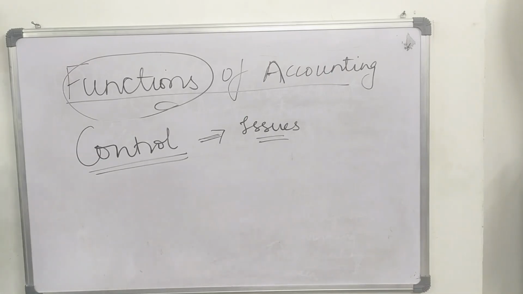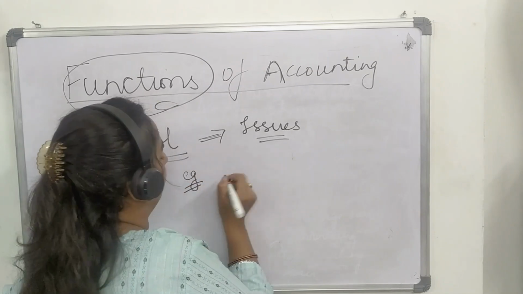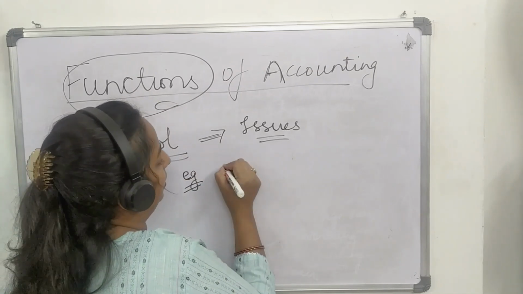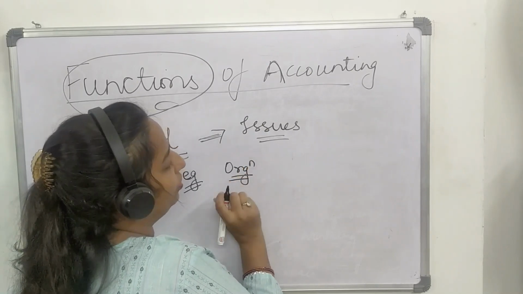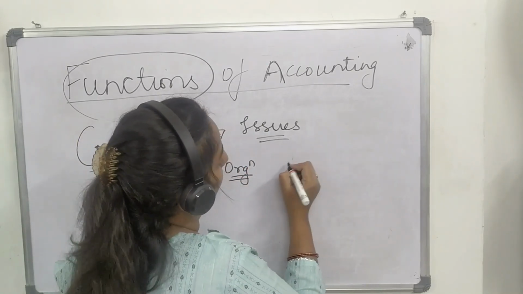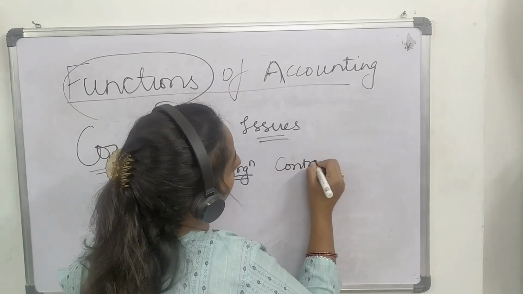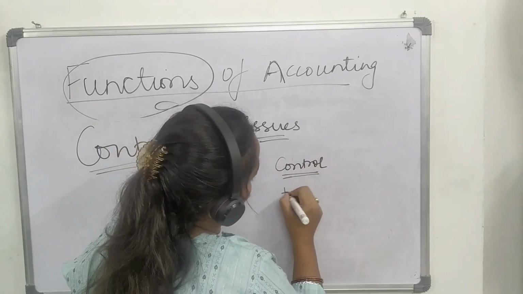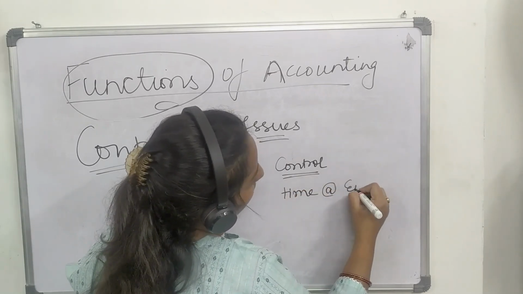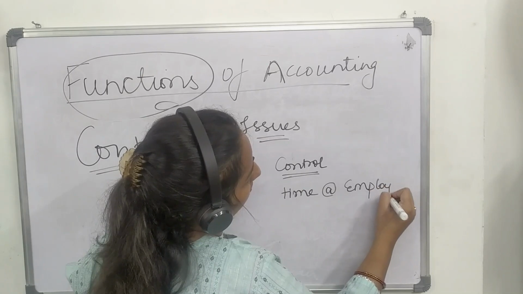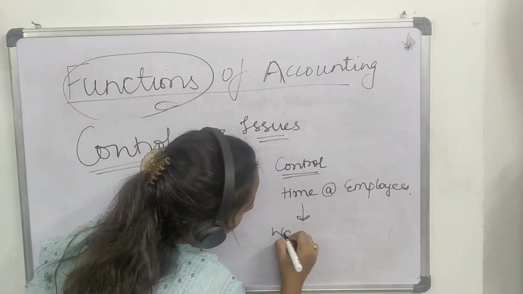For example, in my organization, I don't have any control on the time at which employees enter my organization, which hampers their working.